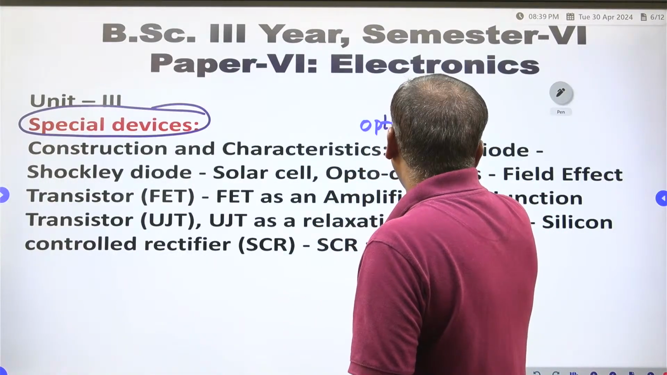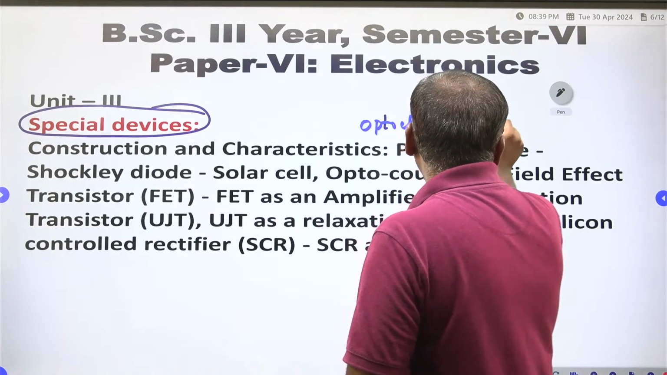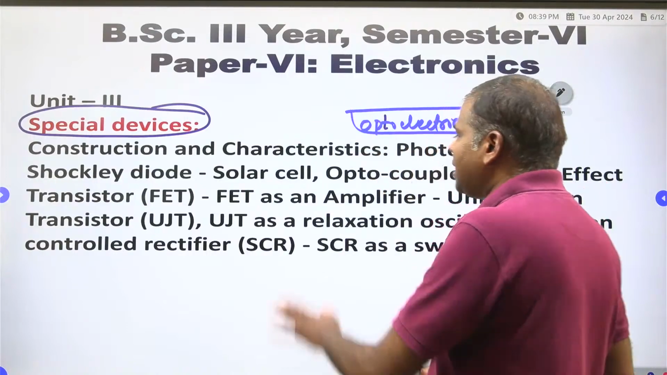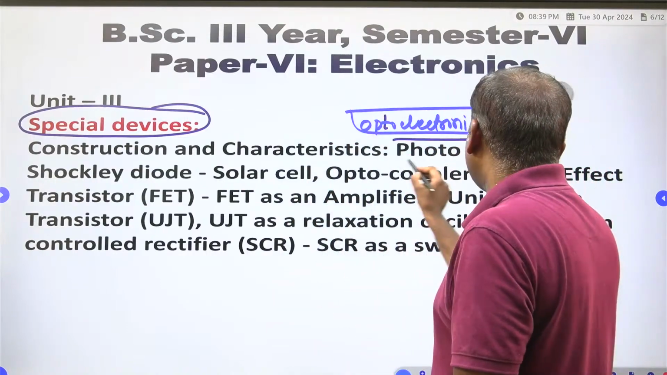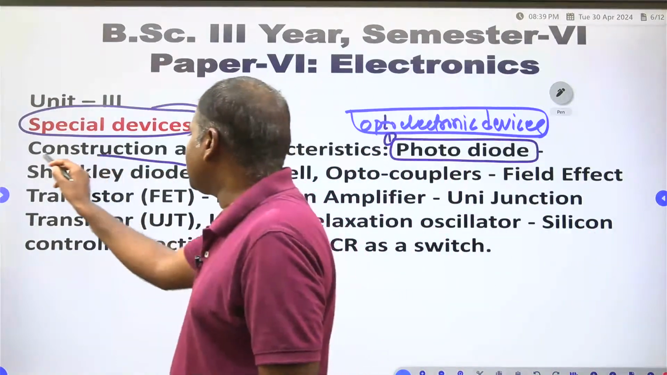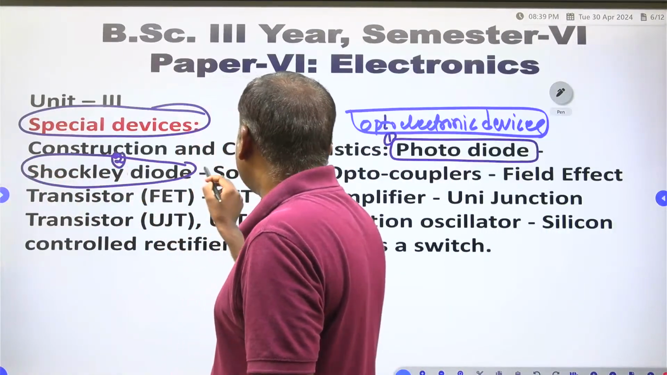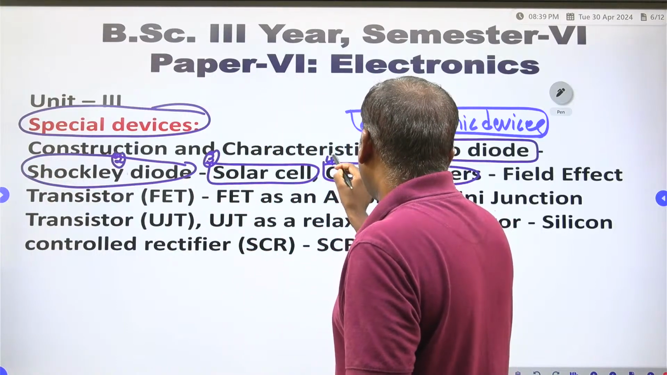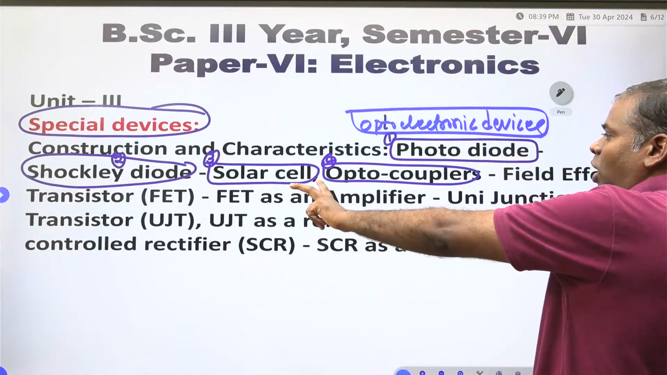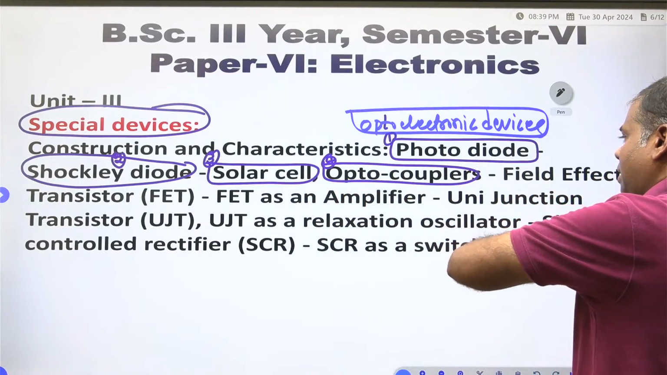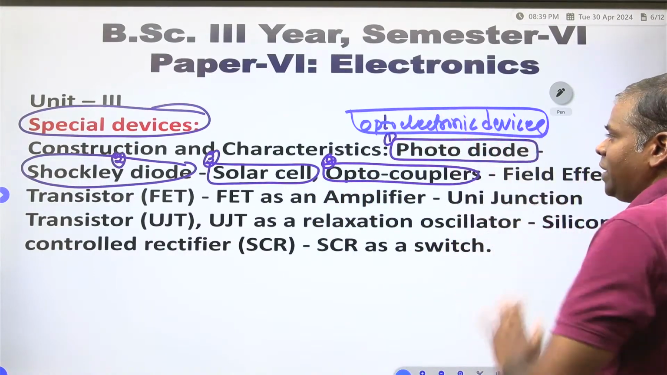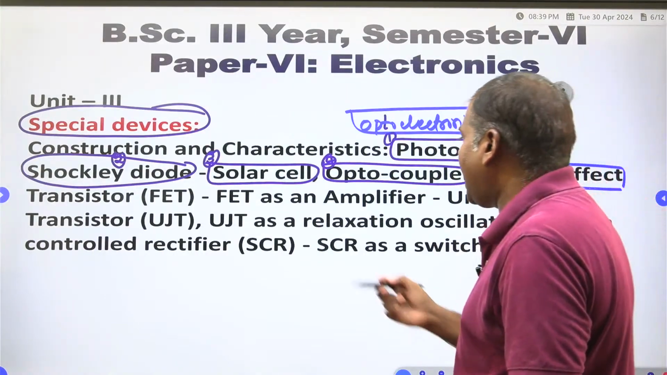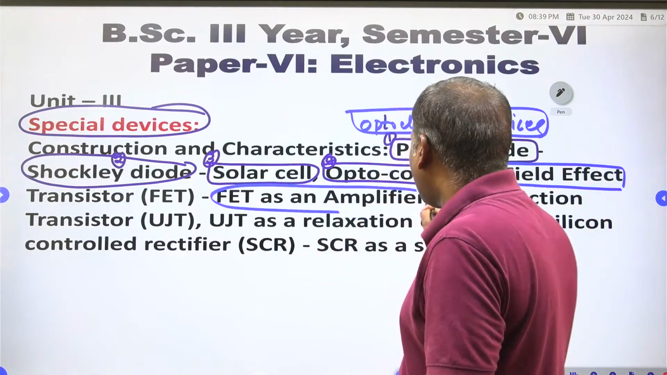Optoelectronic devices are there, right? One is optoelectronic devices: there, one is the photodiode, the second one is the Shockley diode, the third one is the solar cell, the fourth one is an optocoupler. Four are there: photodiode, Shockley diode, solar cell, optocoupler. These are the four optoelectronic devices. Next part is the field effect transistor, and the field effect transistor application is an amplifier.